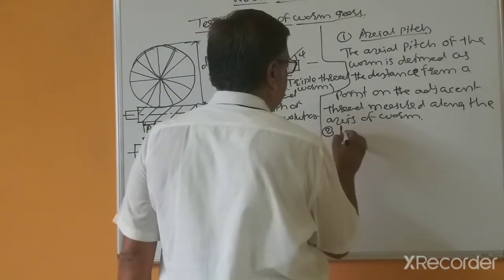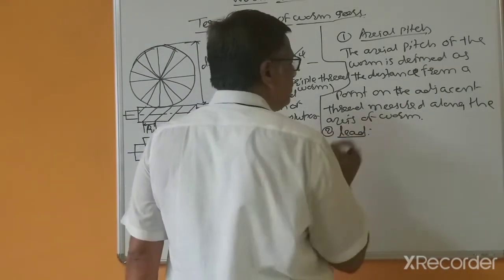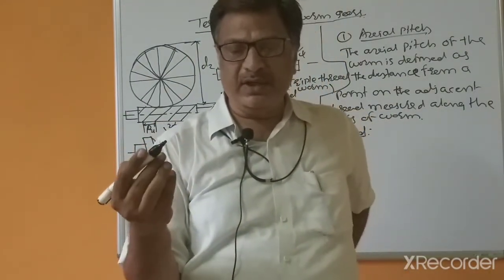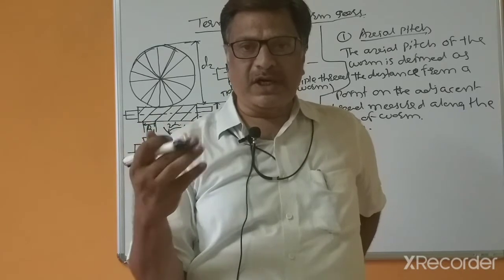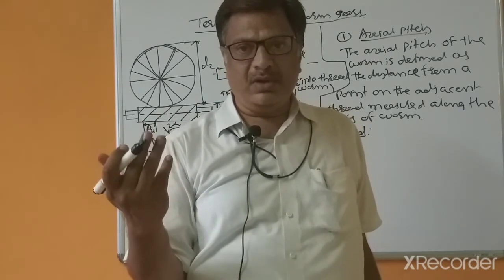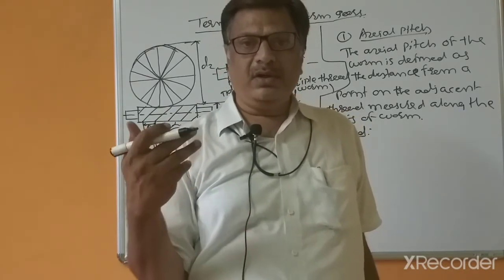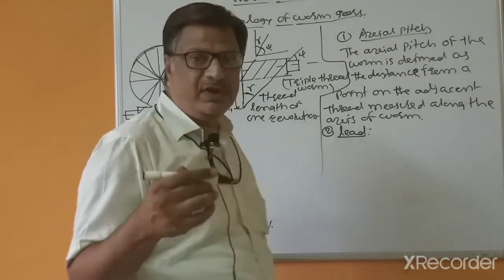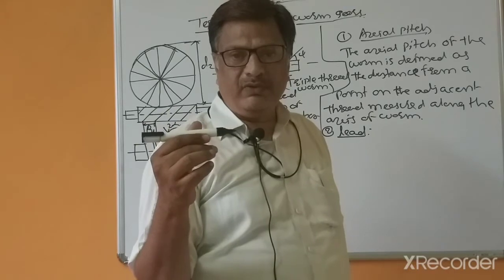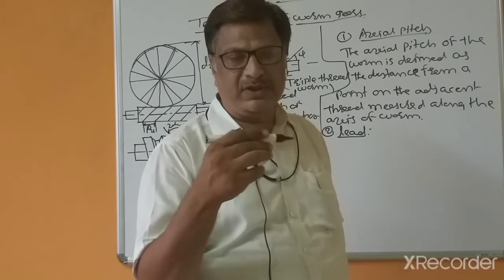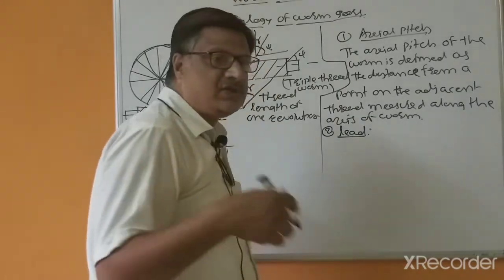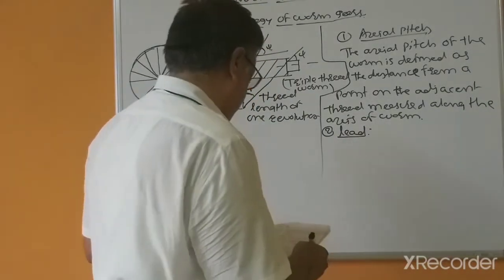Second, lead. Single start means lead one. Double start means two leads. Lead 3 means triple start, meaning that when one tooth advances on the worm wheel, the number of teeth advanced on the worm shaft is 3 teeth. So that is called 3 starts.